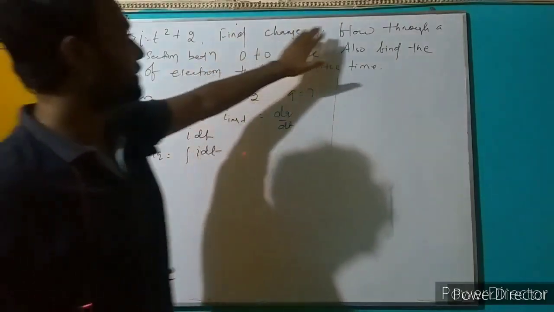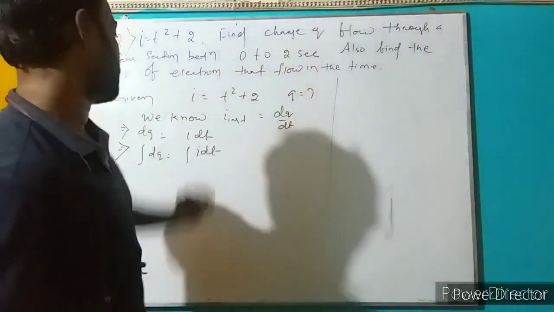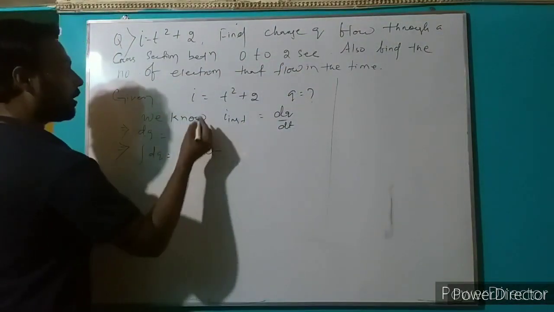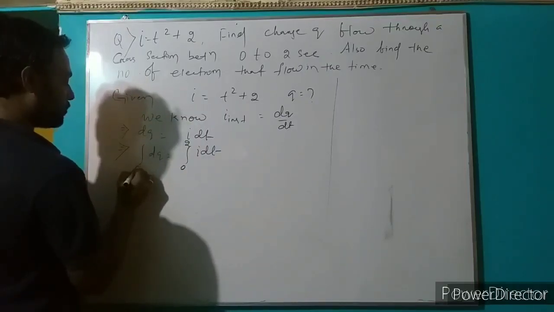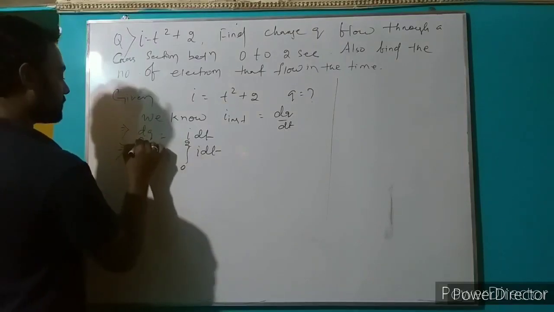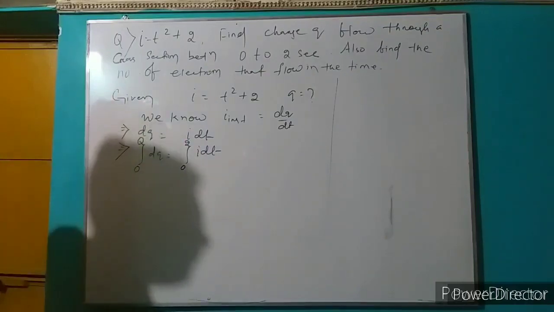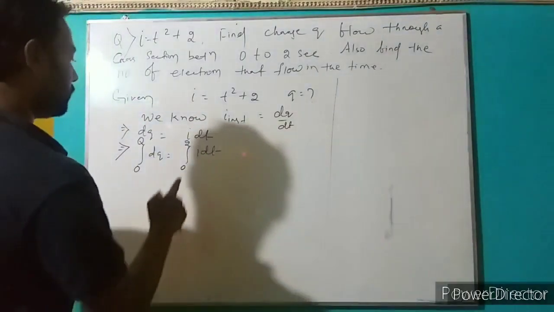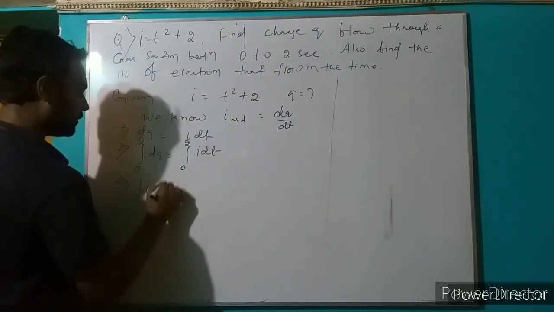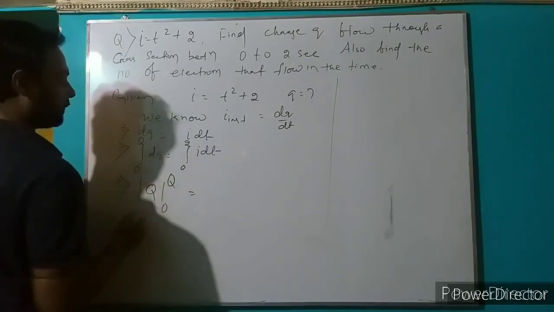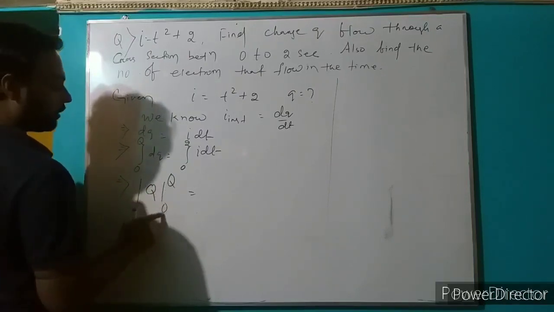Here we find the charge q flowing through a cross section between 0 to 2 seconds. Here the lower limit is 0, the upper limit is 2 seconds. So this limit behaves as a definite integral. The integration of dq means q, with limits 0 to q. The integration of dq gives q, so upper limit q, lower limit 0.